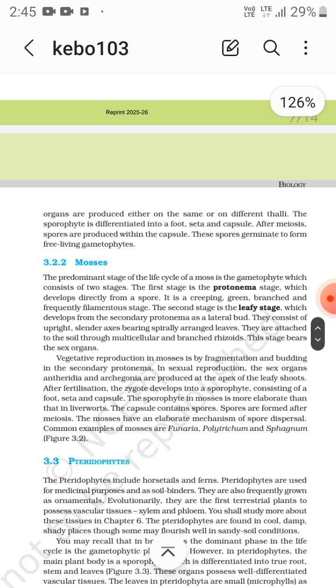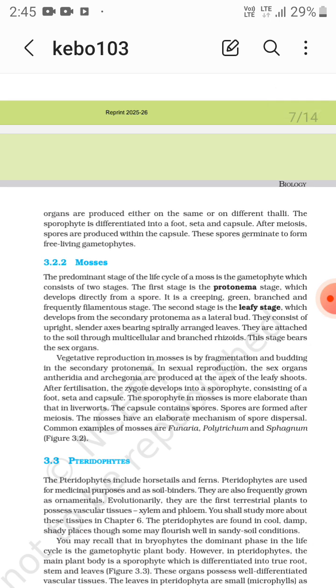So first, protonema. What is protonema? It is part of the gametophyte, which has two stages. First is the protonema and second is the leafy stage. So vegetative reproduction in mosses is by fragmentation and budding in the secondary protonema.